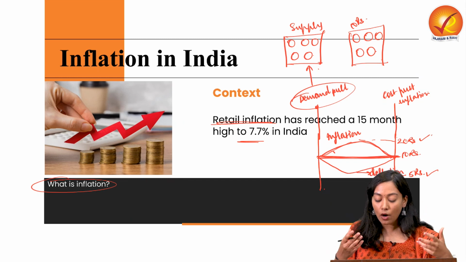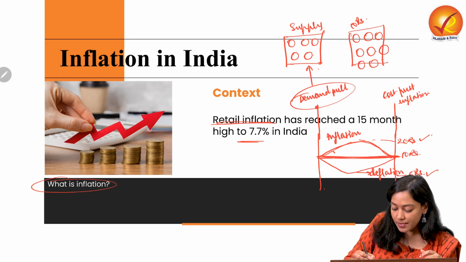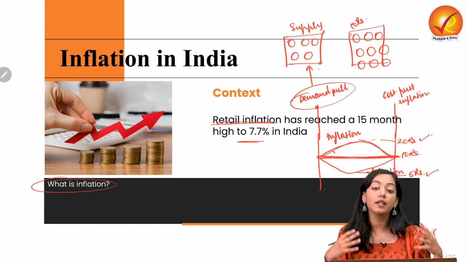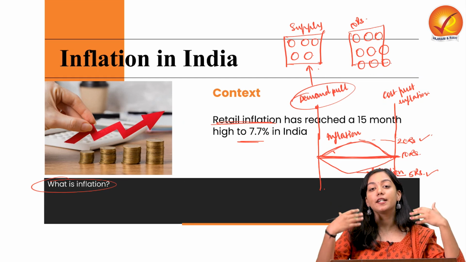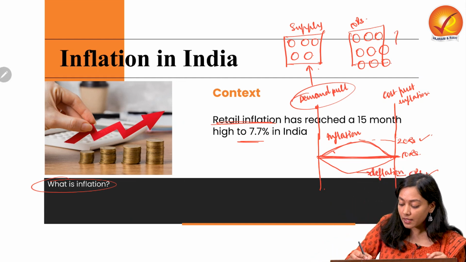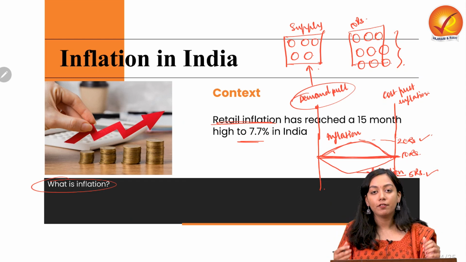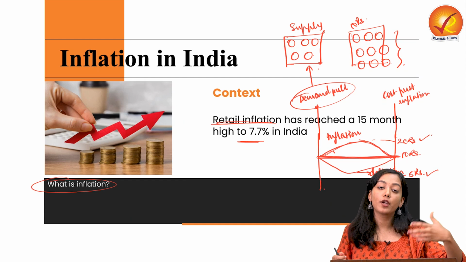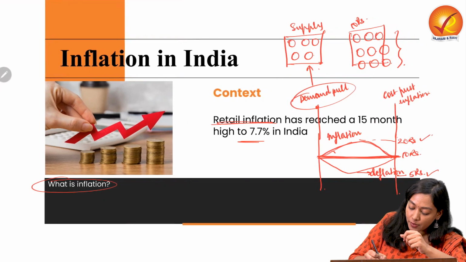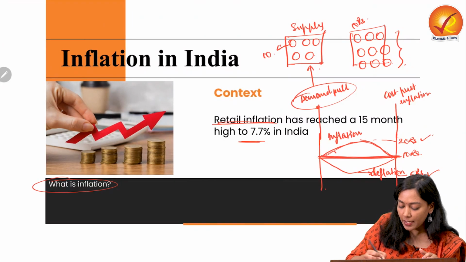But this equilibrium will get disturbed as the demand for tomato rises. Now in how many ways can it rise? First of all, the number of hands has increased. The number of people has increased, which means when population pressure increases, the number of people living in a country increases, it increases the demand. This causes demand pull inflation. Why? Because now there are 9 people who want 5 tomatoes. They will be able to bargain better and ask for a better price. There will be an increase in competition for the price of tomato. So therefore, the price of tomato will no more be 10 rupees. It will gain some amount, so it will be no more 10 rupees.